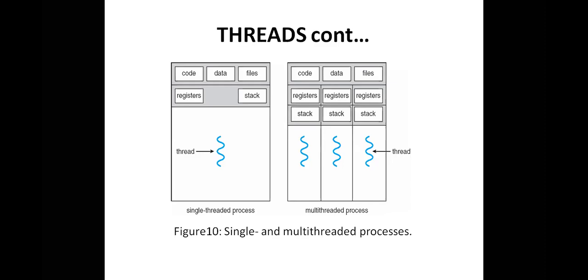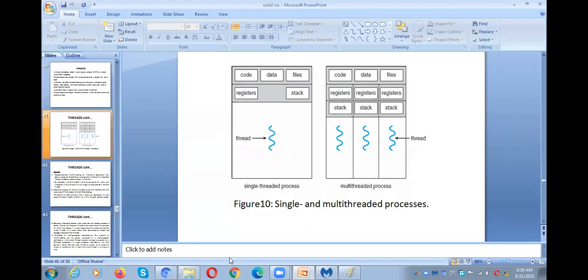That is why a process is called heavyweight. And the next point is, when we divide the process into multiple threads, all the threads share the process code area, data area, and the process files.